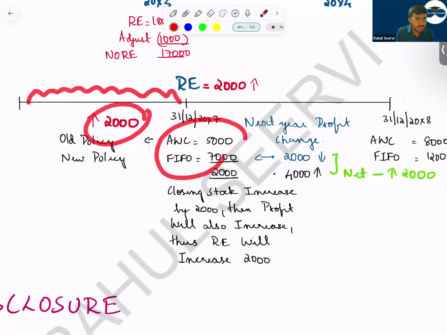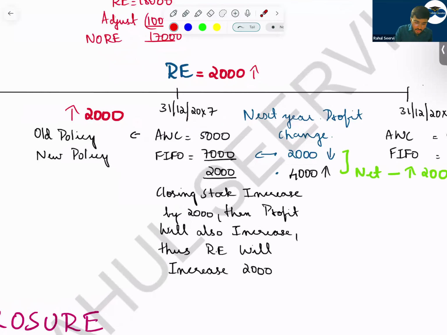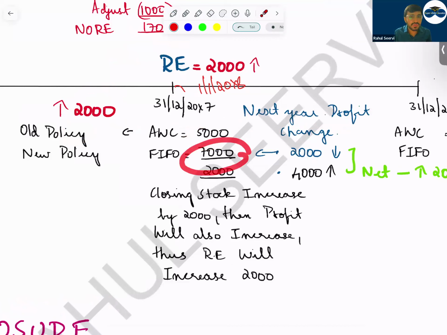We do the adjustment of 2,000. We increase the balance of retained earnings. So can I say on this day, what will I do? I will increase the retained earnings. Now, can I say on 1st January 2008, the company would have taken the opening balance as 5,000, but the opening balance should be how much? 7,000. Can I say if the opening balance is increasing, your profit will come down? So we reduce the profit by 2,000.